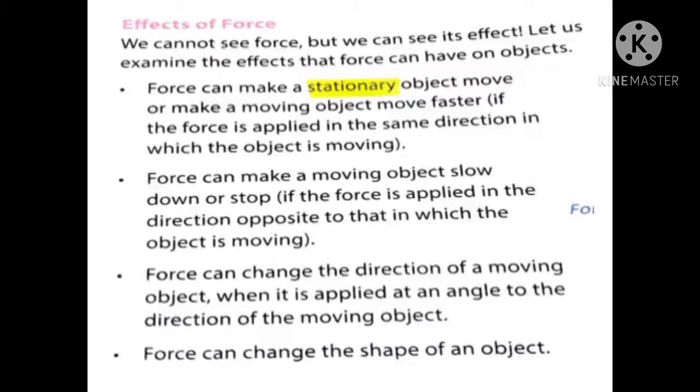That is, when a force is applied on a moving object but not stopping it or moving it forward, it just changes the direction of the object. And the last one is the force can change the shape of an object. So these are the effects of force applied on an object. Is it clear?